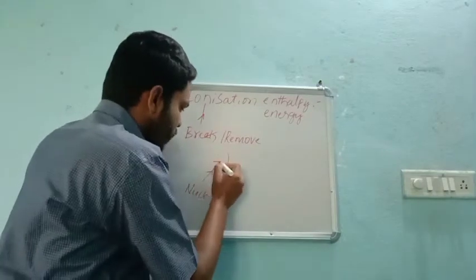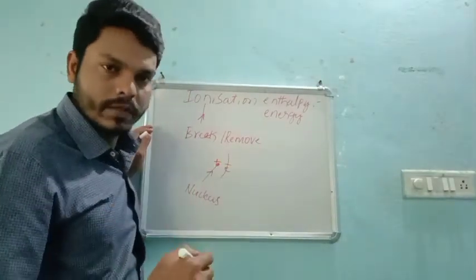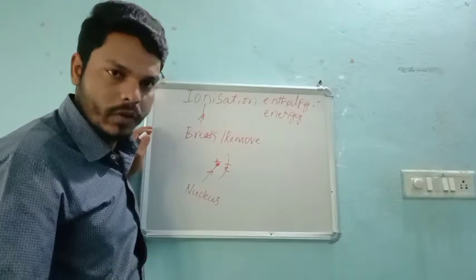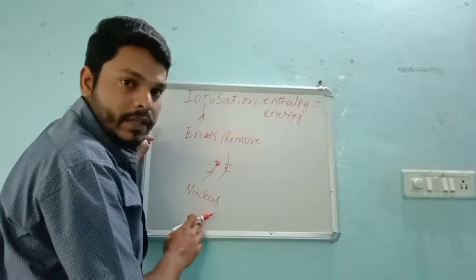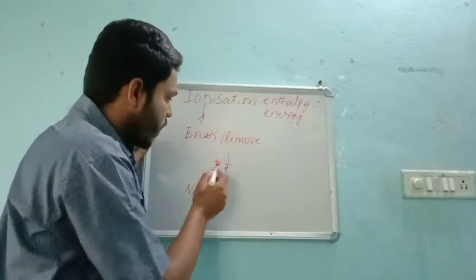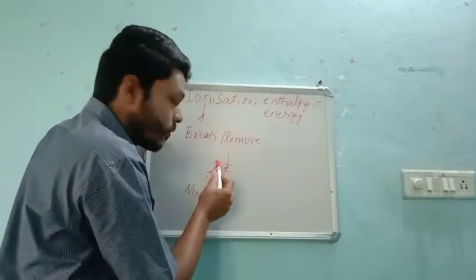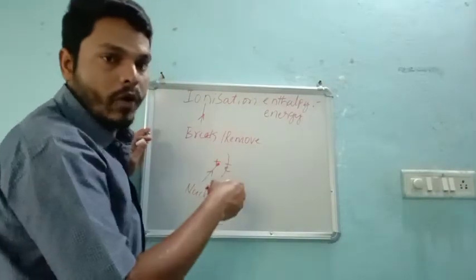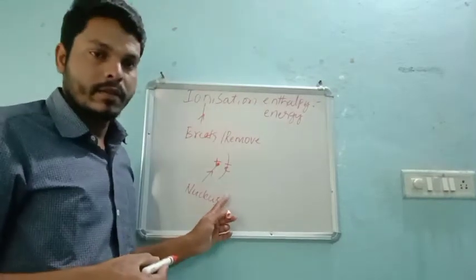That means in a nucleus we have positively charged protons as well as neutrons. If this nucleus is very rigid, then we cannot remove or add protons in the nucleus.